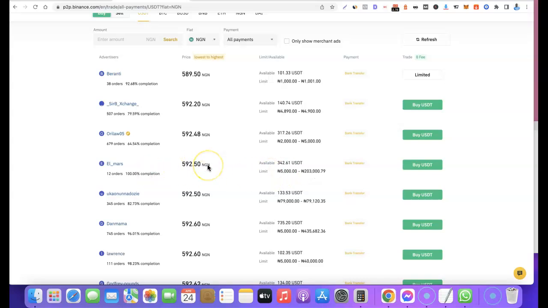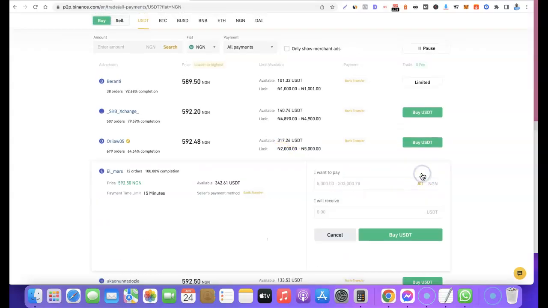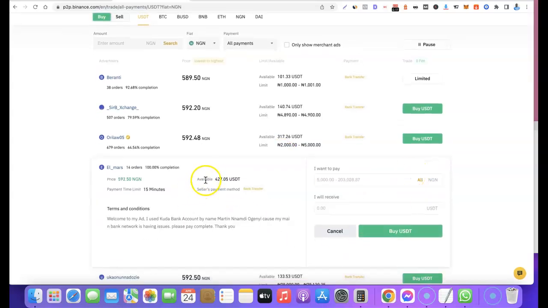So let's assume that we want to buy this USDT. The total USDT here is 342 and he is willing to sell for 592 naira. What you want to do is come over here and click on buy USDT. The available USDT has just updated, so it is now 427 and he is willing to sell for 592.